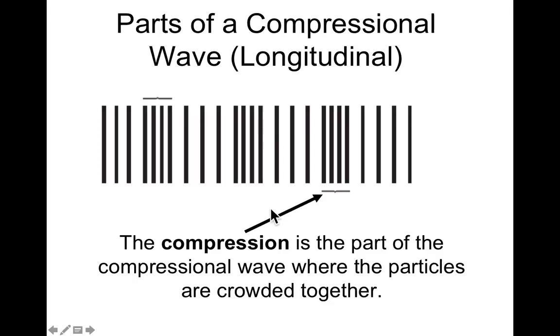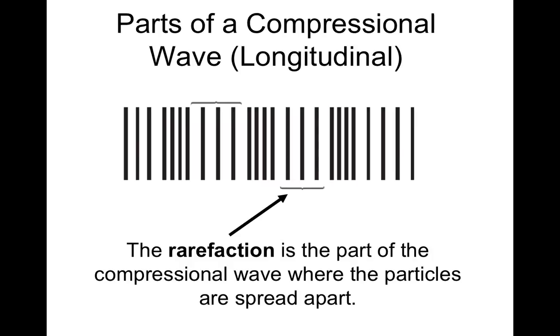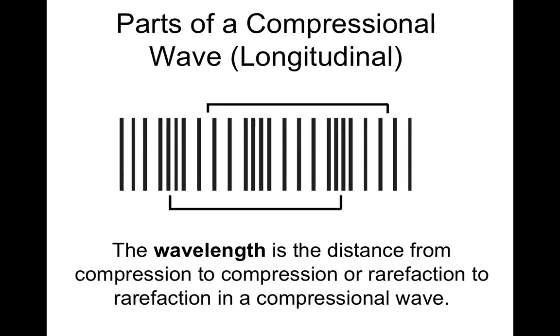So you're going to use the bottom half of this page to make some notes about that. In a longitudinal wave, the compression wave is the part where the particles get crowded together. So this is the compression part of the wave. Then in a longitudinal wave where the particles spread out, that's called rarefaction. So this is the part of the wave that's called rarefaction. This is the compression part of the wave. This is the rarefaction part of the wave. Again, these are longitudinal waves.